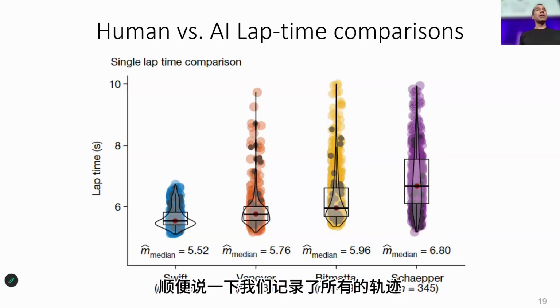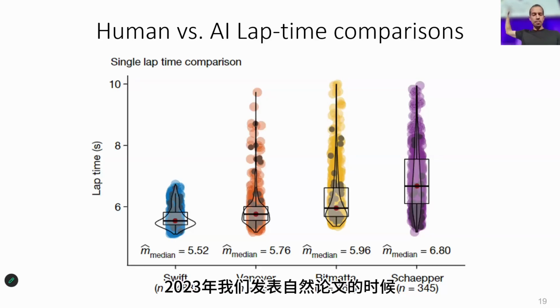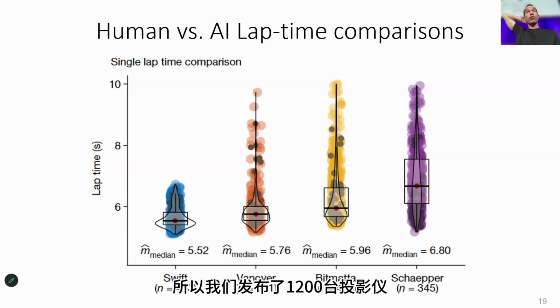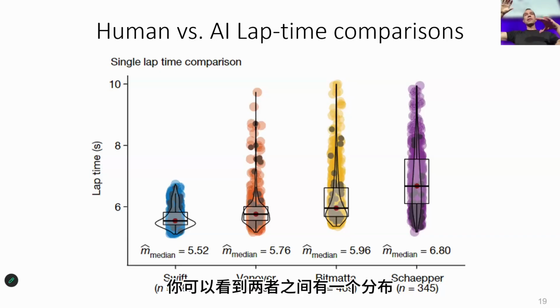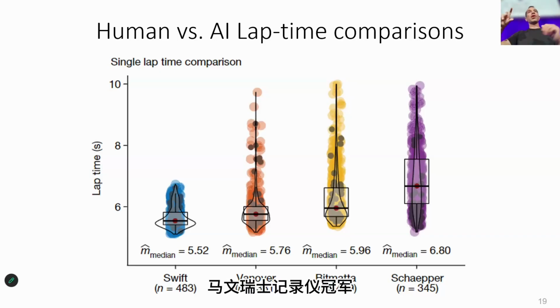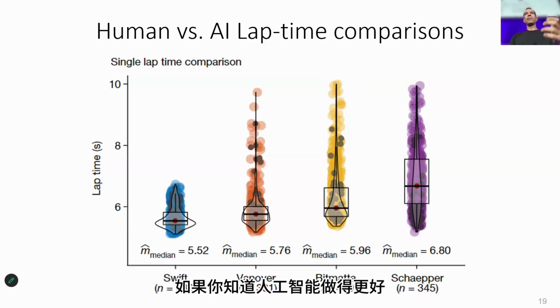By the way, we recorded all the trajectories, and they were put open source in 2023 when we published the Nature paper. So we released the 1,200 trajectories. You can use them to train your foundation model if you want. And what you see on the left is the lap time distribution of Swift, and the other three in orange is Alex Vanover, which was the best of the champions, followed by Bitmatta, followed by Marvin. And you can see that there is a distribution between Marvin, the Swiss local champion, and the world champion. So it's good to also always try to approach world champions, because then you can really see if the AI is doing better.